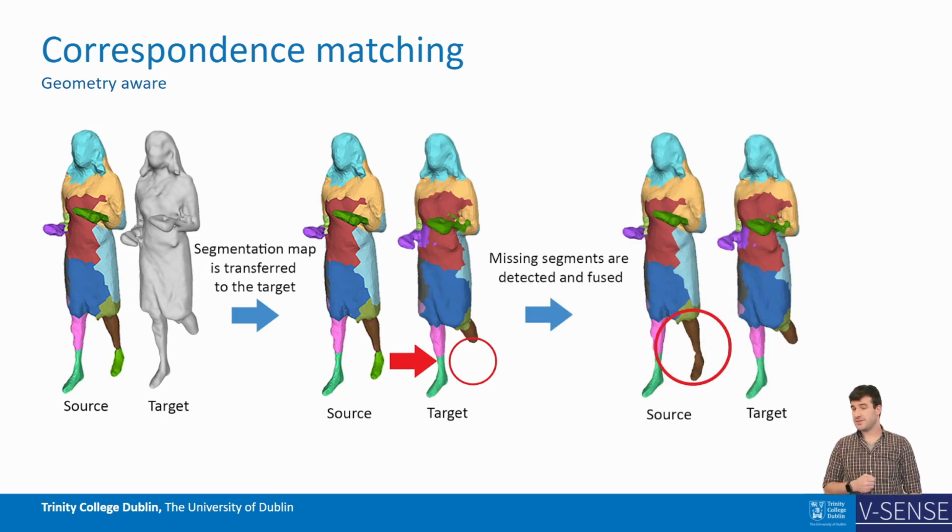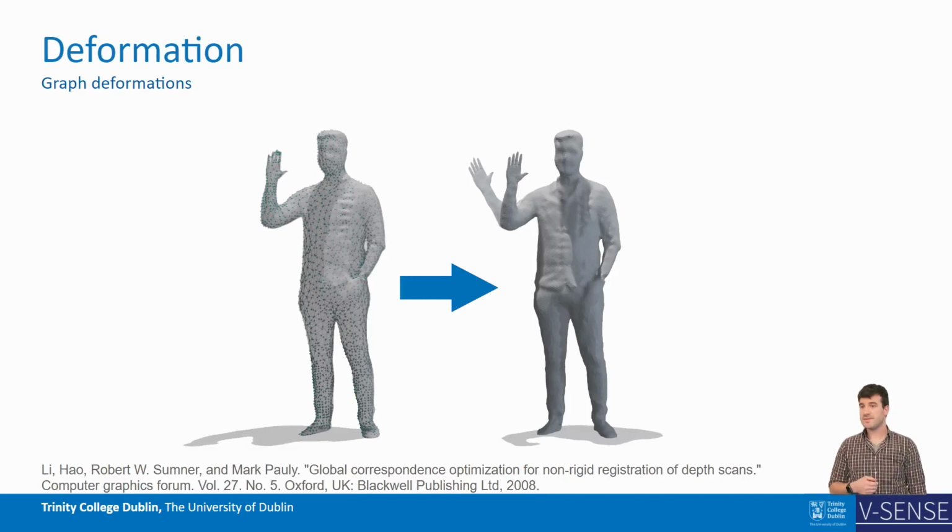Following the segmentation transfer, non-rigid ICP iterations with correspondence pruning are performed on a segment basis for all coherent segments. We now have a set of global correspondences which are used to drive the deformation framework. The correspondences form the data constraint for a series of nonlinear equations which drive a graph-based deformation framework similar to Lee et al. This entire process is performed for every sequential mesh registration in the input sequence.